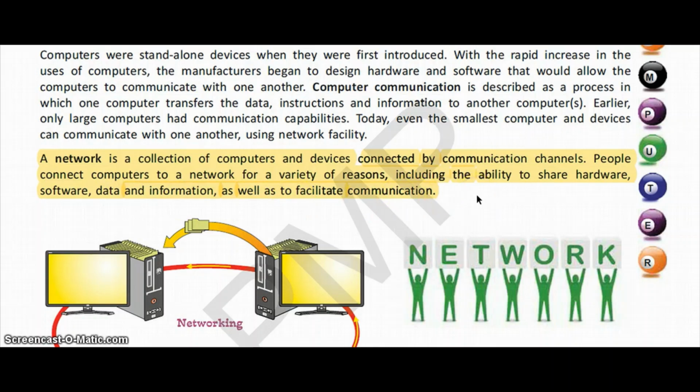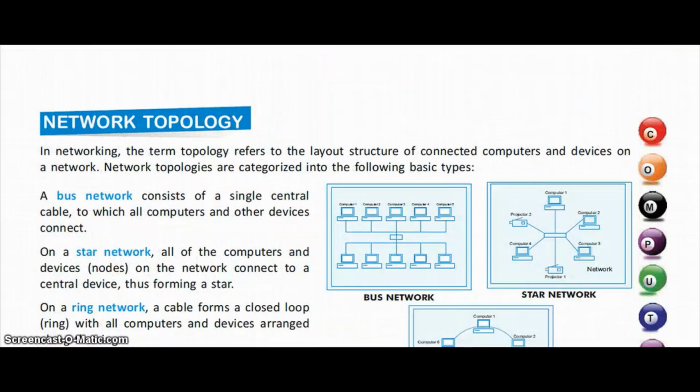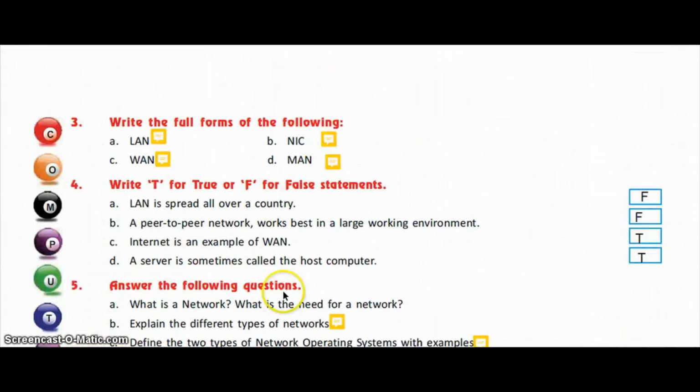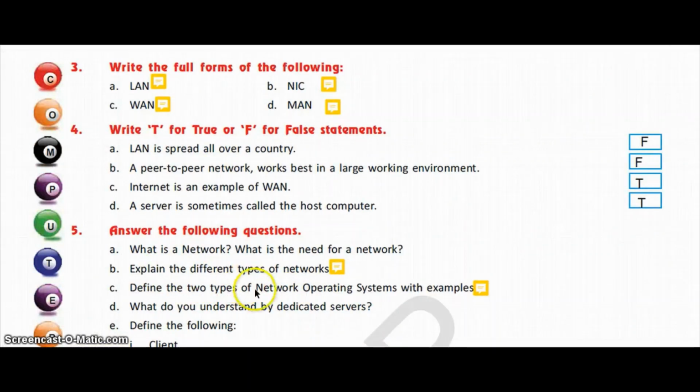So what are the needs? Share hardware, share software, share data, share information, and to communicate. So these are the 5 basic needs for a network. Now let us move to the next question. Explain the different types of networks. So as we have already studied a number of times, what are the different types of networks? The LAN, the MAN and the WAN.